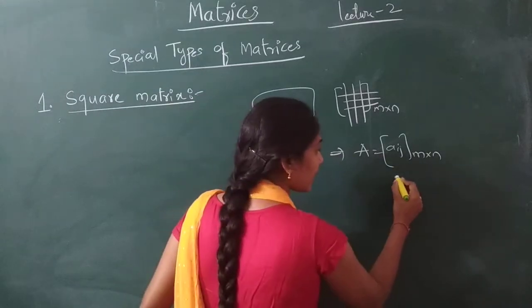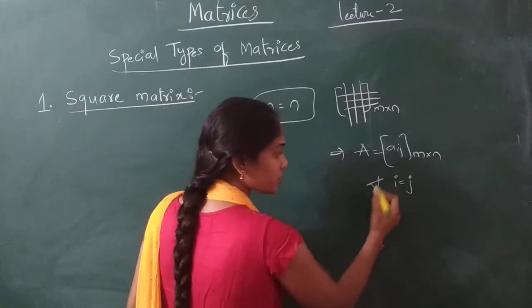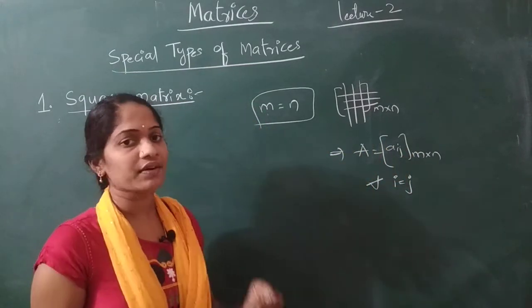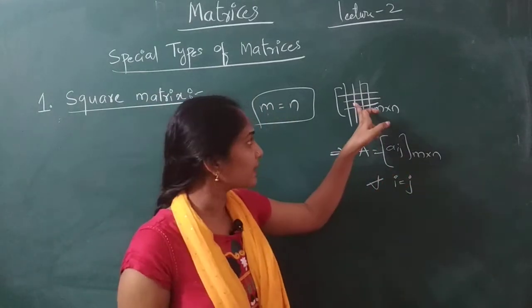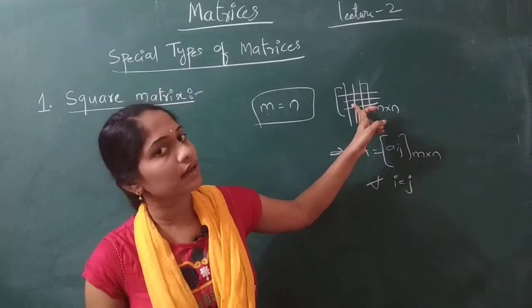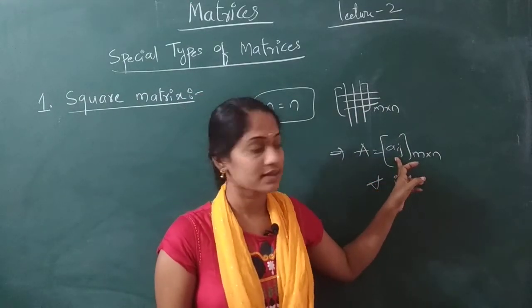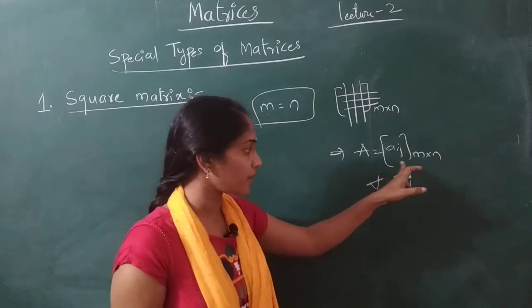If I equals J, for all I equals J, what are the elements? Already we have discussed in the previous lecture that the numbers present in the rectangular form, in the matrix, are the elements. Now what is Aij? Aij are the elements in the square matrix.